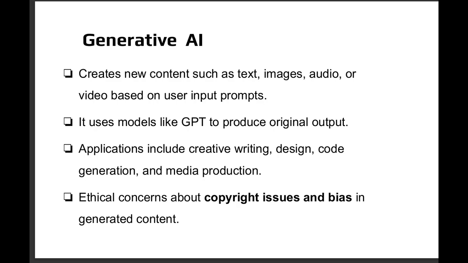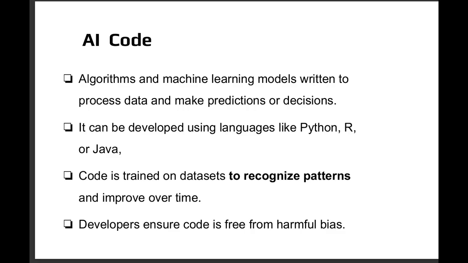AI code is all of the algorithms and machine learning models that are used to process data and make predictions or decisions. AI code can be created with some of our standard programming languages, such as Python and Java, and common frameworks like TensorFlow and PyTorch. Our AI code is trained on very large data sets.